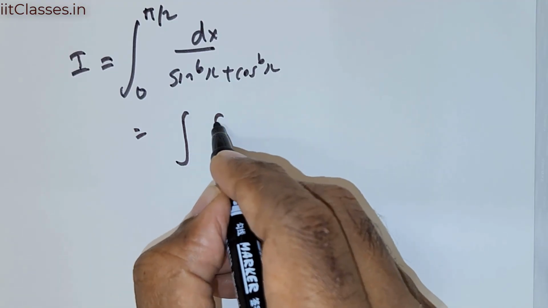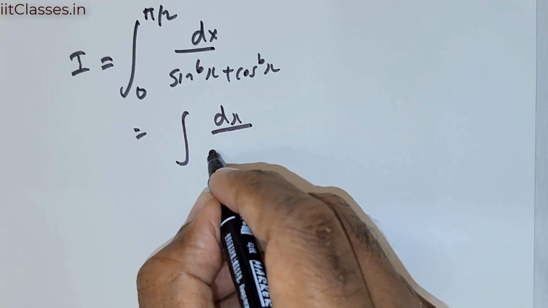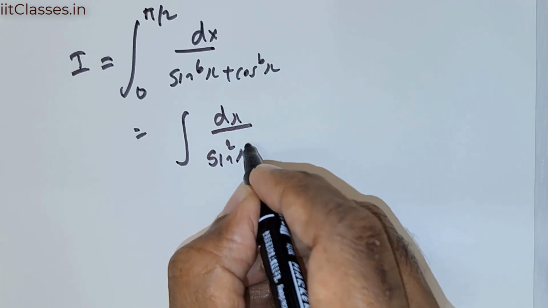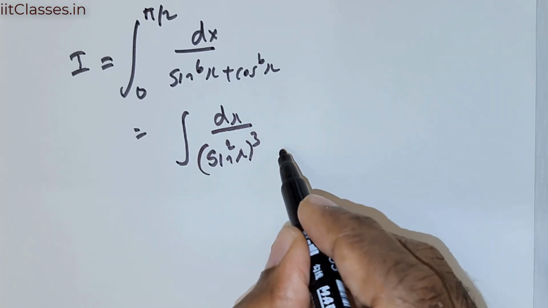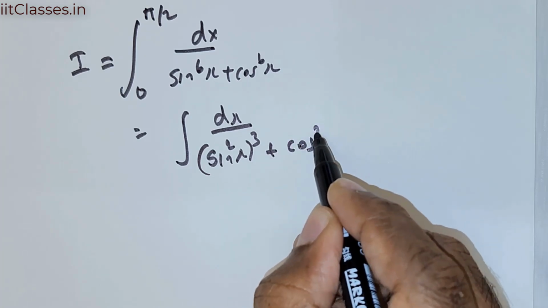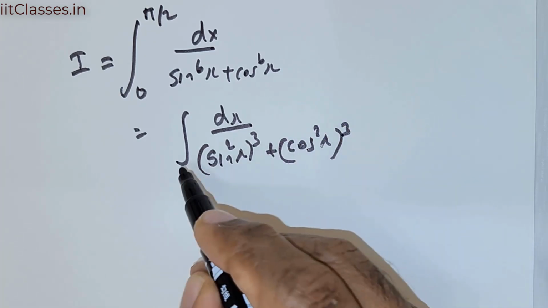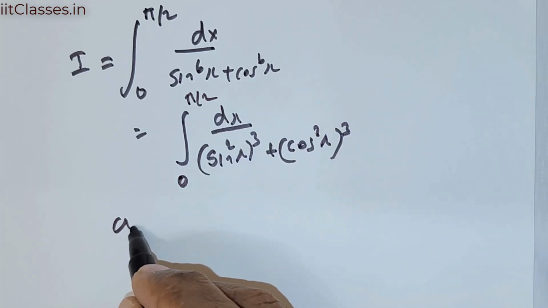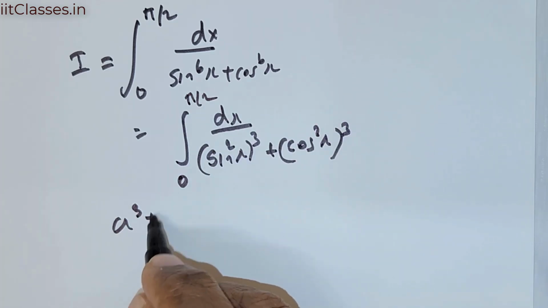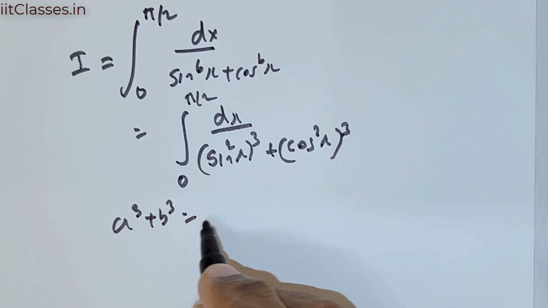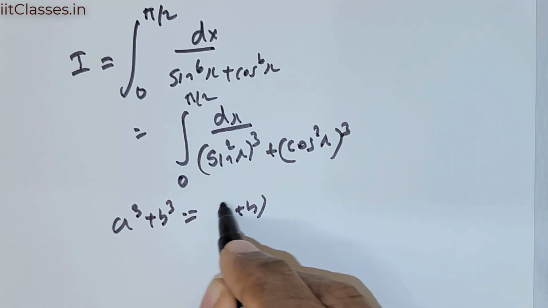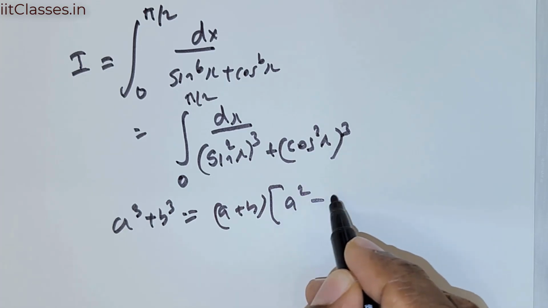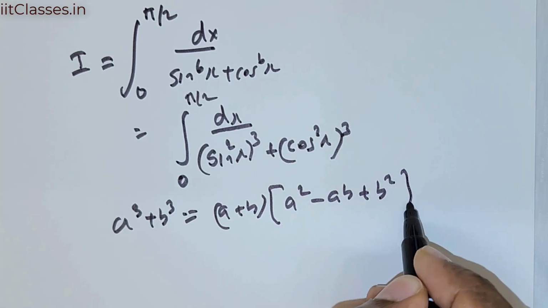Then I'm going to rewrite this as sine squared x raised to the power of 3 plus cos squared x raised to the power of 3. Limits are 0 to pi over 2. Now this is of the form a cubed plus b cubed, which is a plus b multiplied with a squared minus ab plus b squared.